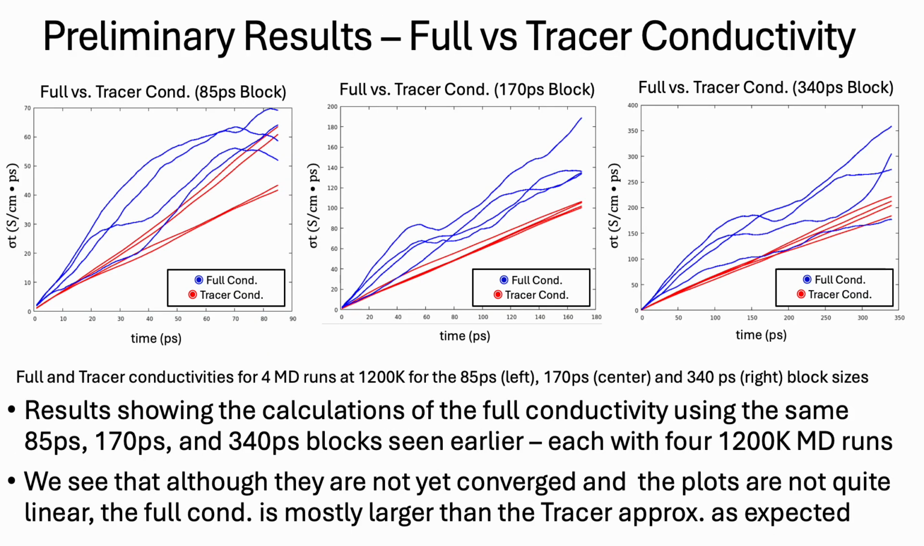So next we compare the calculations of the tracer approximation with the full conductivity. Again, we're using the same LAMMPS runs we saw previously with 4 MD runs per block size and a total of 12 MD runs. So we see that the full conductivity paths in blue are somewhat smooth, but they're still not linear as expected, and they still do not converge at long time scales as desired. So although there is more work to be done on the full conductivity, we do see one promising behavior, which is that overall the full conductivity is larger than the tracer approximation as expected.